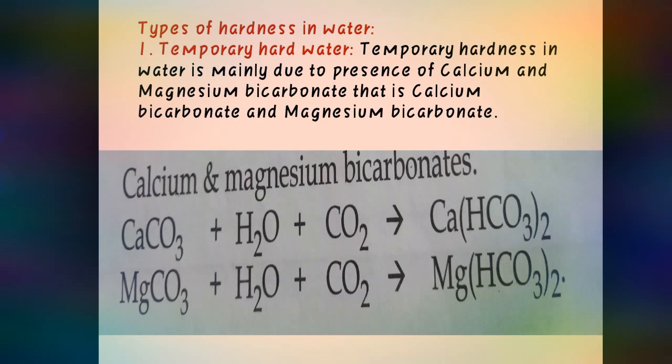Therefore, this reaction takes place where water is already rainwater and carbon dioxide is available in the atmosphere. Further, when they fall on the surface of the earth, they combine with calcium carbonate or magnesium carbonate. Further, they lead to the formation of calcium hydrogen carbonate as well as magnesium hydrogen carbonate. Now, these two are responsible for the temporary hardness in the water. So you have to learn this reaction, go through it and practice it, as there can be a question: write the reactions which cause temporary hardness in water. So you have to give these two reactions.